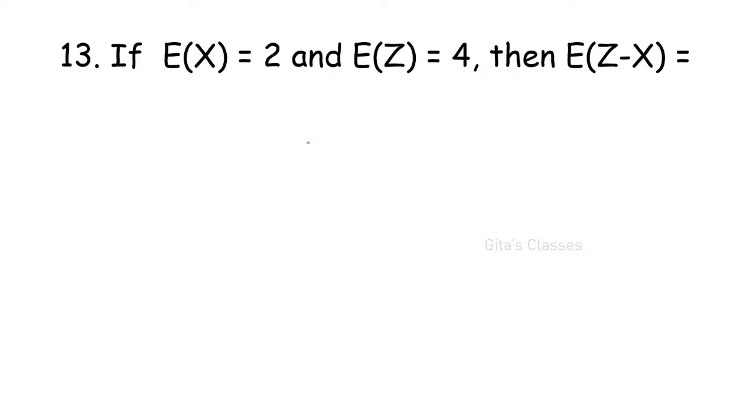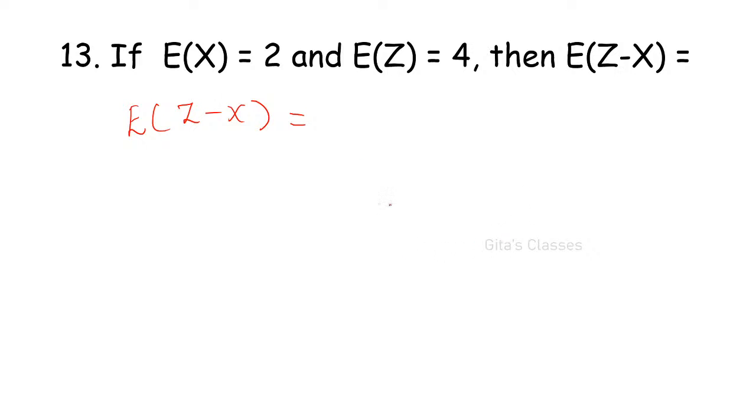If E of x is equal to 2 and E of z is equal to 4, what is E of z minus x? Karimullah, 12th Poisson is correct, ma. Very good. E of z minus x is equal to. Kirtika, 12th is Poisson, correct, ma? Correct. Very good. Two. Kirtika, correct. Before that, I want to tell you some things. This you have to remember.